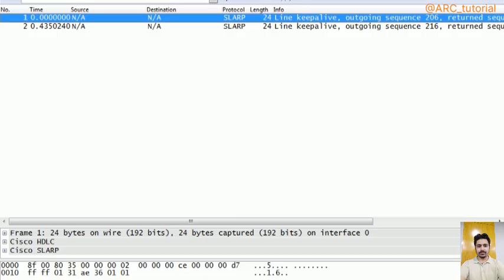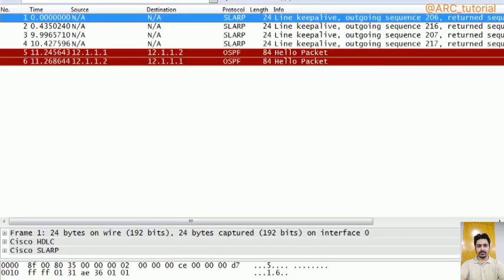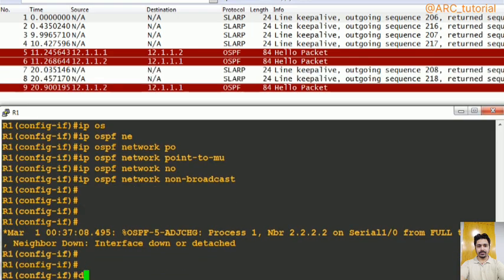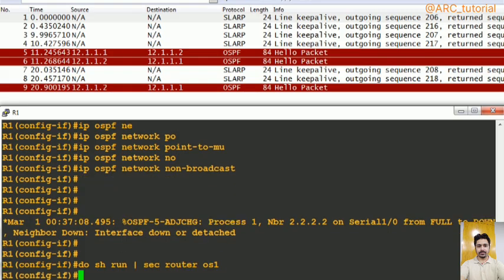I mean, they are not sending hello packets to each other automatically, dynamically, because they cannot form dynamic neighborship now. In case of network type non-broadcast, I think I have already configured it. Do show run, section router.